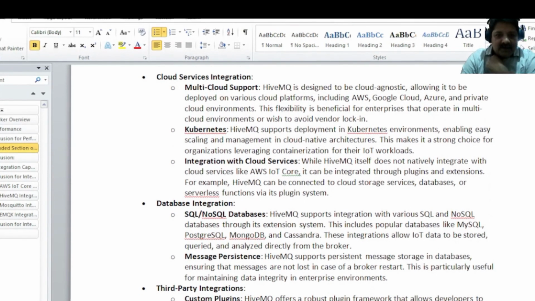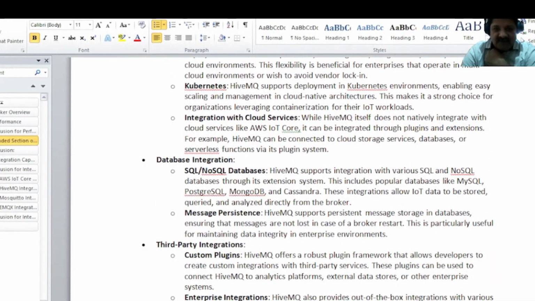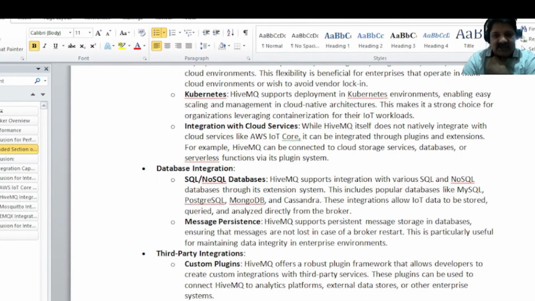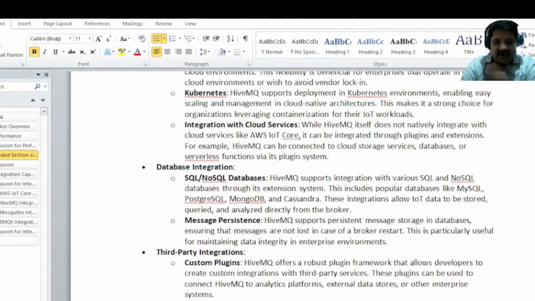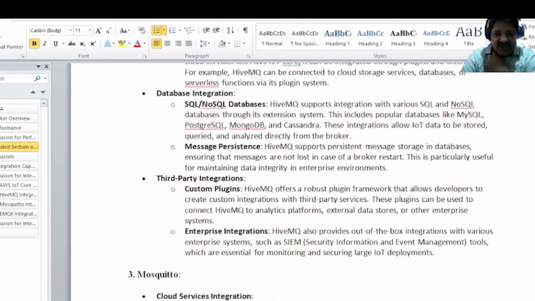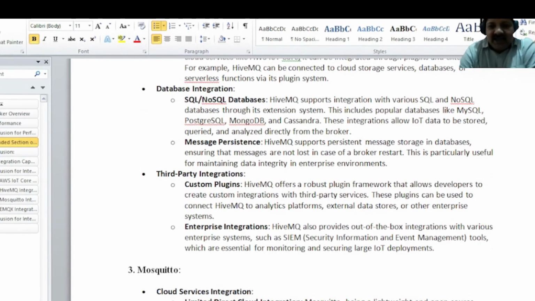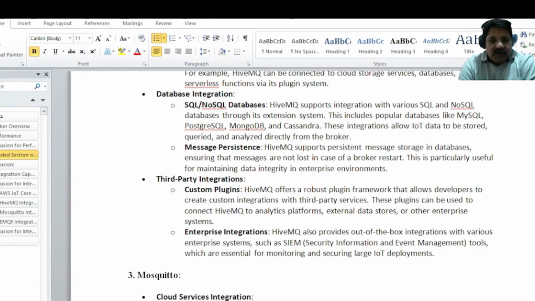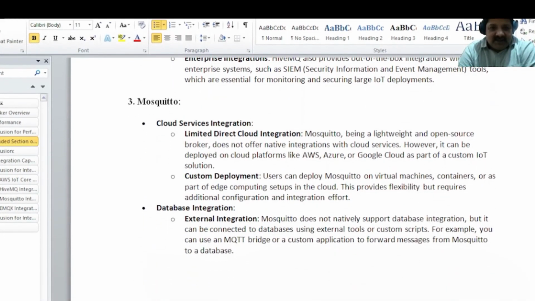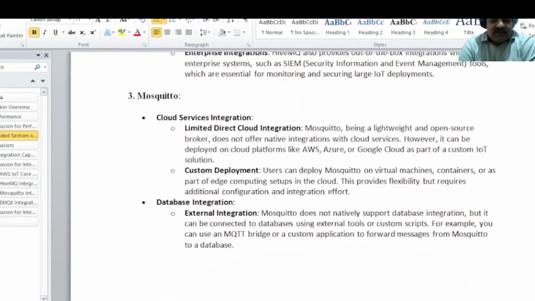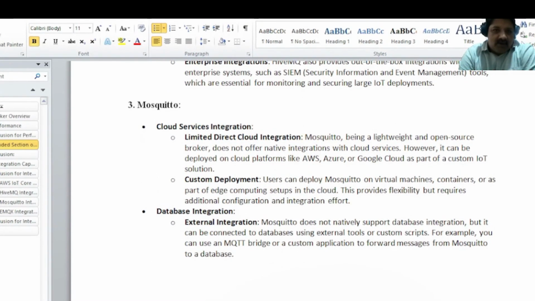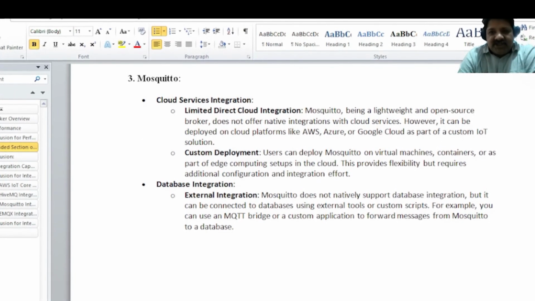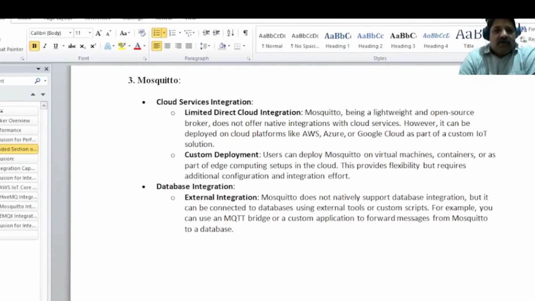In case of HiveMQ, you have plugins that you have to develop for integrating. For enterprise integration, there is an event management module which you can use to integrate to the plugins. Integration is possible with Mosquitto also, but it's limited. You can use limited features with respect to Mosquitto.